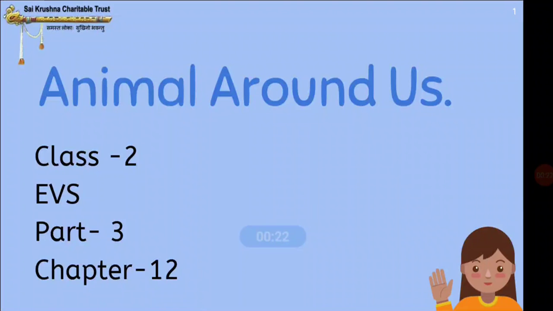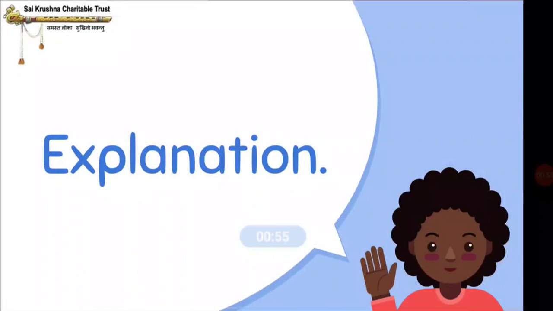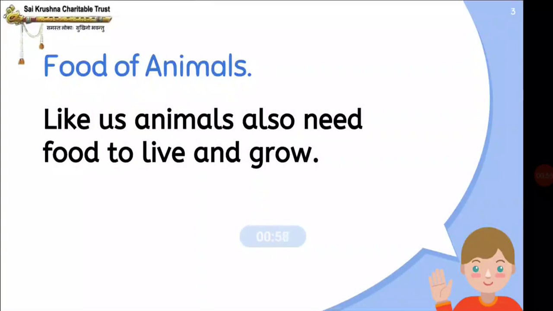In part 2, I explained to you about the animals, wild animals, and homes of wild animals. Like lions and tigers live in dens. Birds build nests to live and rabbits live in burrows. Bears live in caves like this. So now let us move on to the explanation of part 3, Animals Around Us.